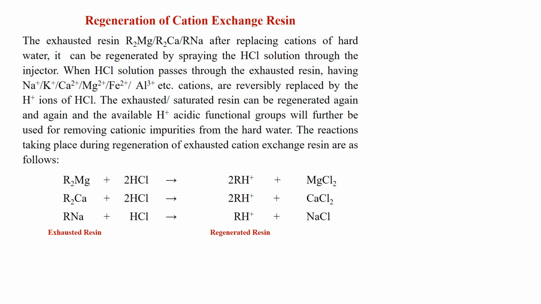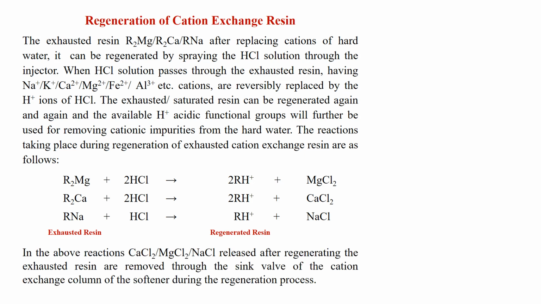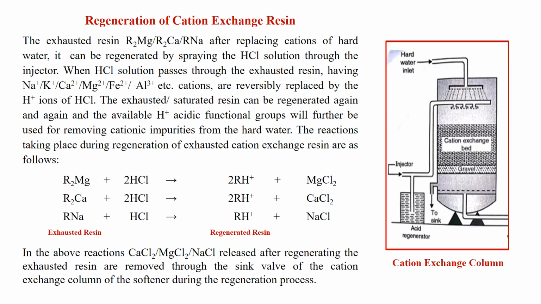The resin is regenerated as RH+, while the washings have salts like magnesium chloride, calcium chloride, NaCl, and these salts released after regenerating the exhausted resin are removed through the sink wall of the cation exchange column of the softener during the regeneration. This is the figure of cation exchange column of the softener.